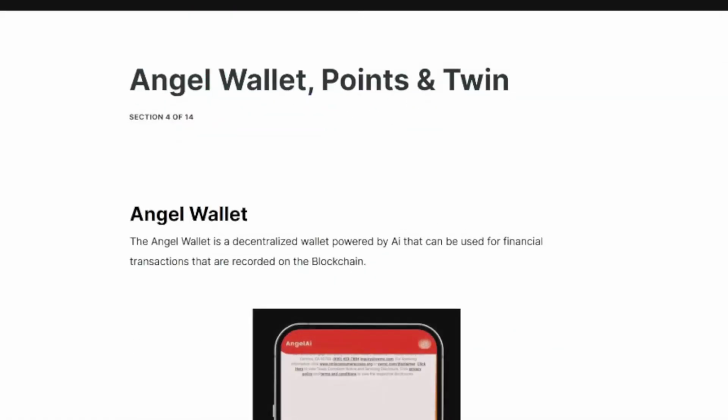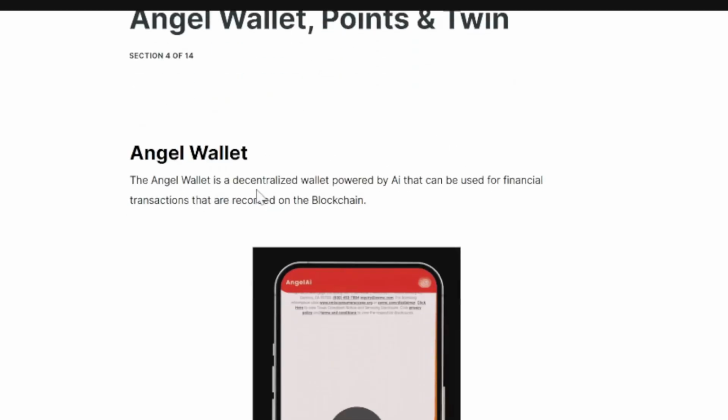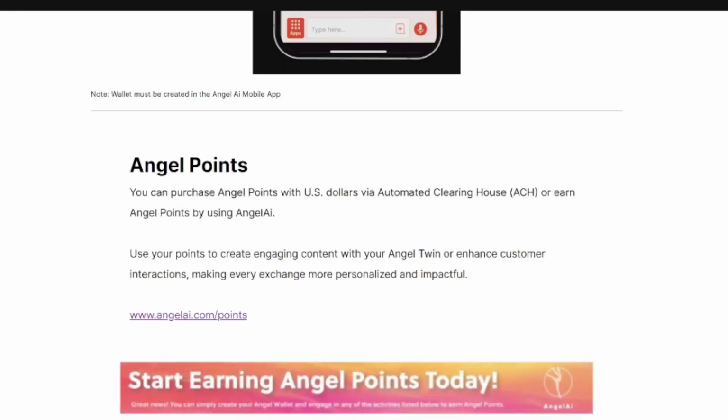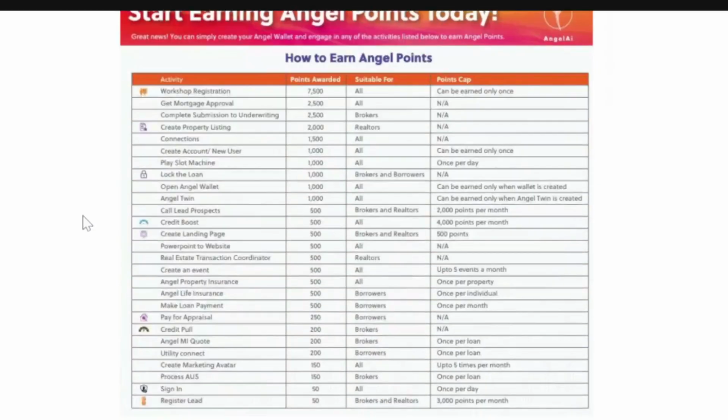Now for the Twin, you do need to set up your wallet. This is where you store your points. So your wallet is powered by the AI and its transactions are recorded on the blockchain. So for your points, you have three methods of accumulating them. The first one will be buying them with US dollars, where you have a cap of $1,000, and that equals 100,000 points. But we also incentivize the use of the platform as much as we can.